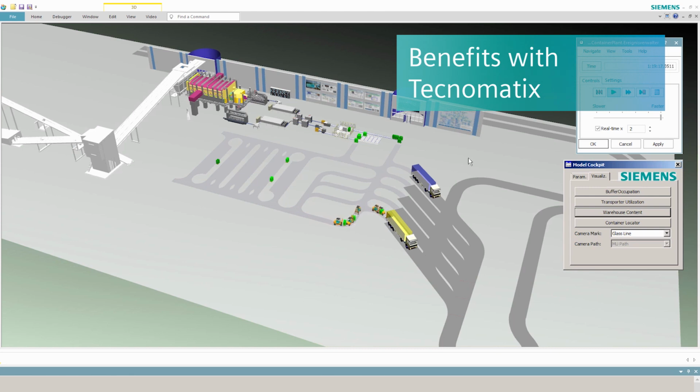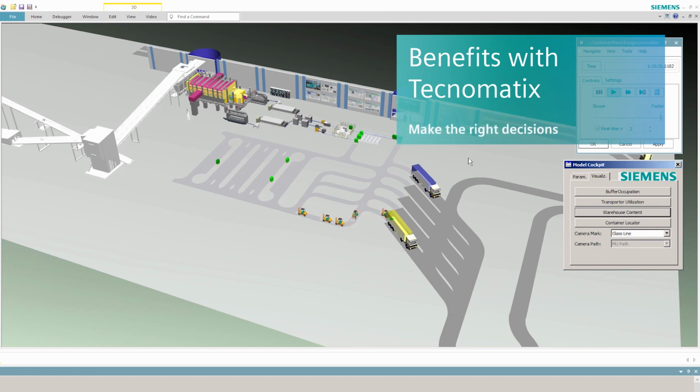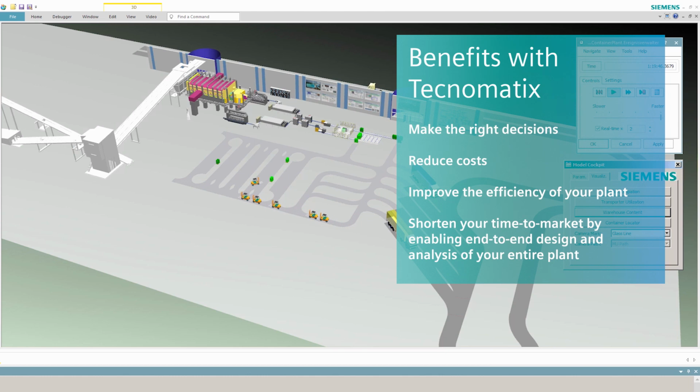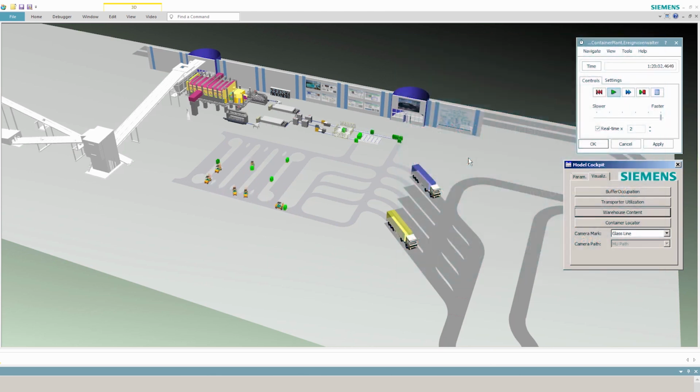How you benefit from using Tecnomatix Plant Simulation in container glass manufacturing. Tecnomatix helps you make the right decisions, reduce costs, and improve the efficiency of your plant. The program helps shorten your time to market by enabling end-to-end design and analysis of your entire plant. Tecnomatix smoothes your path to digitalization in the glass industry.